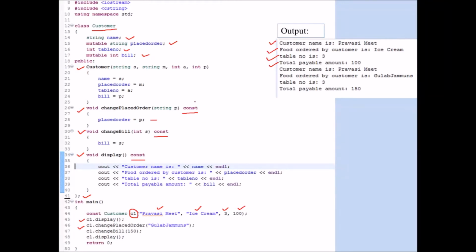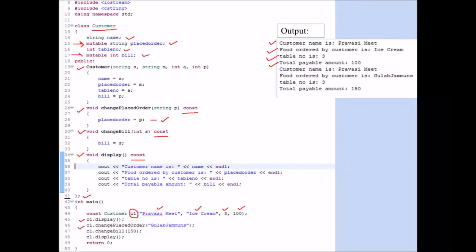Now even if this is a constant function, I'm changing the variable contents. How is it possible? Because this place order variable, you can see here at line number 15, is declared as mutable. That's why I'm able to change this order inside a constant function. Now in change bill also I'm changing the bill, but as the change bill function is a constant function, how can I change this? Because I'm declaring this as mutable.